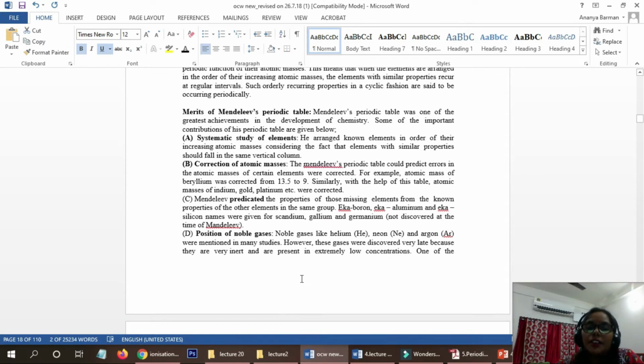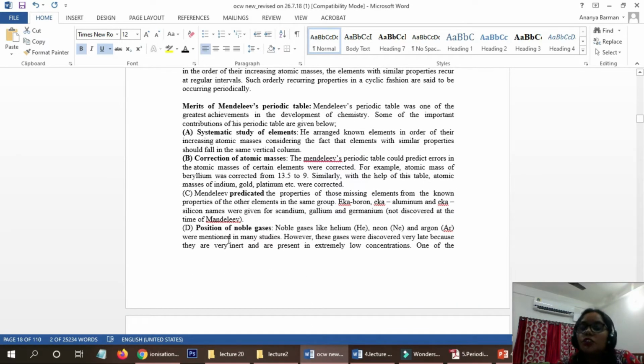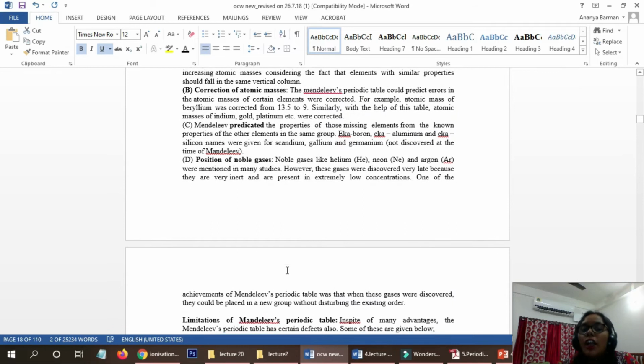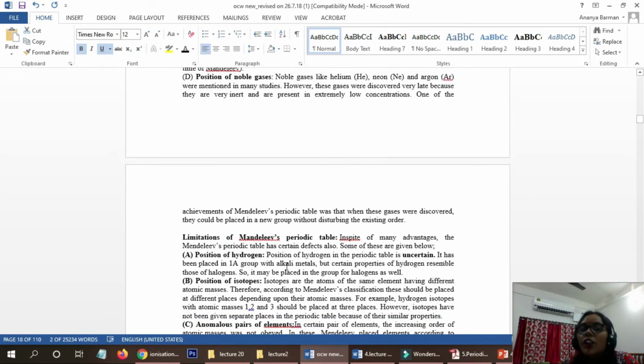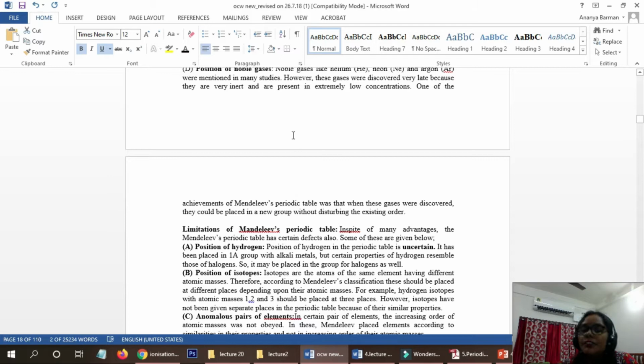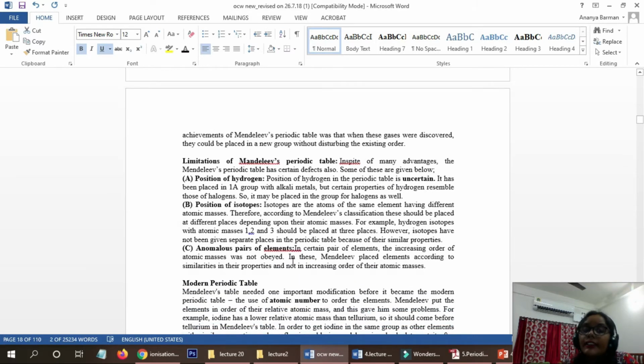And we also knew the position of the noble gases. Noble gases like helium, neon, argon were mentioned in many studies. So we can know the position of the noble gases after their periodic table. Now, what are the demerits? We also have some limitations, some demerits of Mendeleev's periodic table. Here are some of the demerits.